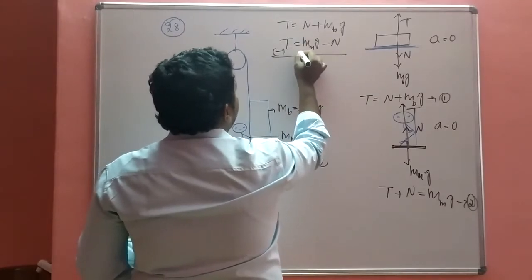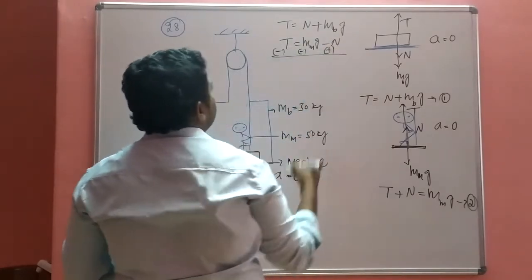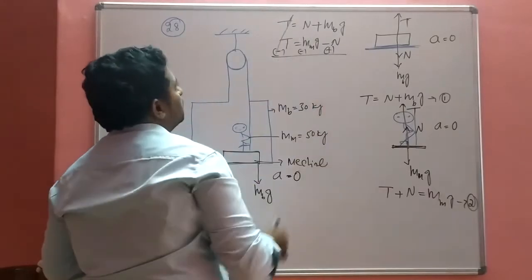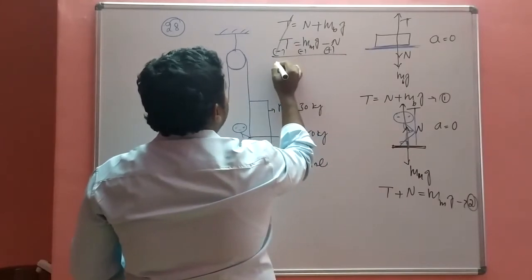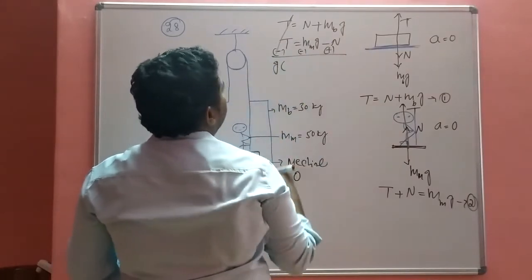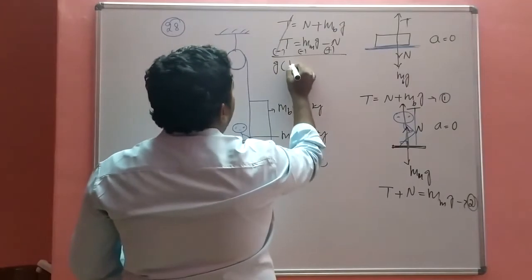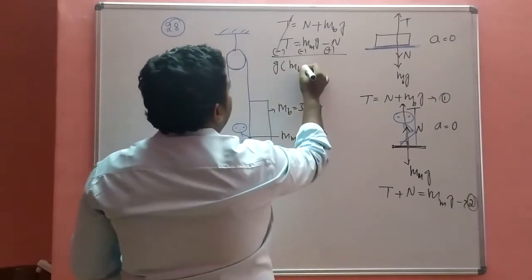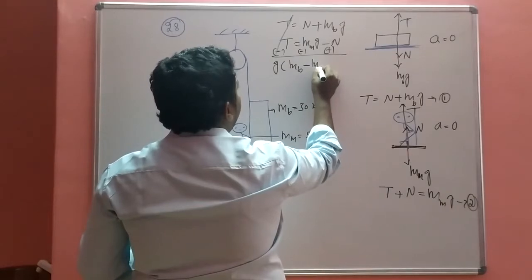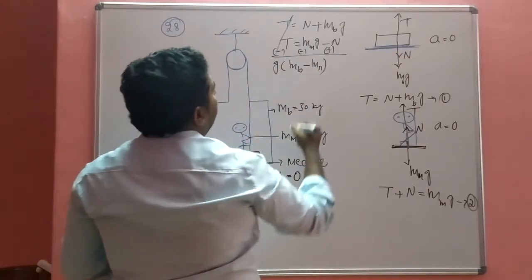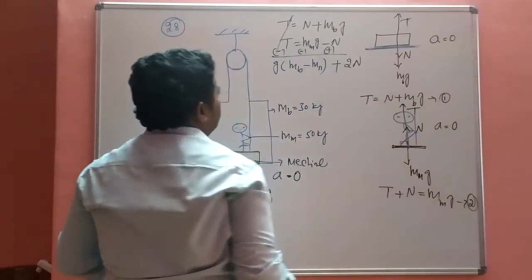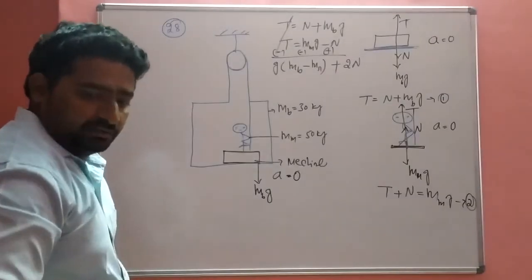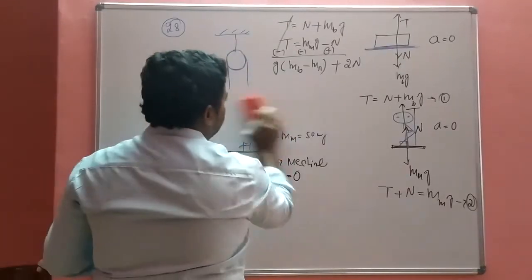This is a minus, this is a plus, so N gets cancelled. Then g is common, so what remains is the mass of the box minus the mass of the man, plus N into N. So you have to simplify the equation.